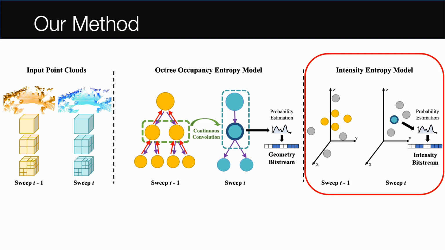Similarly, we also perform entropy encoding for our intensity bit stream. Similar to the geometry model, we predict the probability of each 8-bit LiDAR intensity symbol for every reconstructed geometric point. We use continuous convolutions on the points in the previous sweep and use the resulting probabilities to get our intensity bit stream. Our method allows us to improve LiDAR compression 15 to 35%.